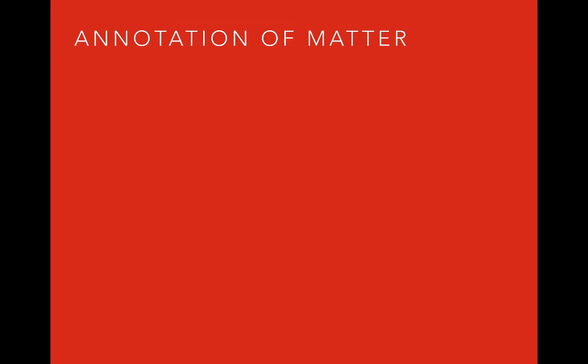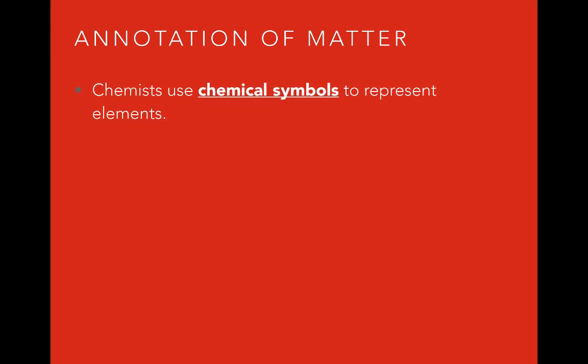When we read about or write about different kinds of matter, we will see that chemical symbols and formulas are used. Now, a chemical symbol is going to be used to represent elements, and we can find those chemical symbols on the periodic table. So if you open your reference table to page 9, you will see all the elements that have been discovered and their symbols in the little boxes that represent the elements.